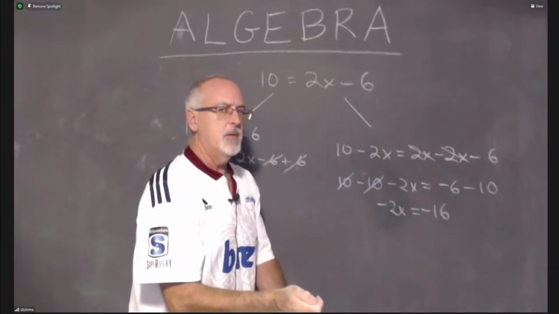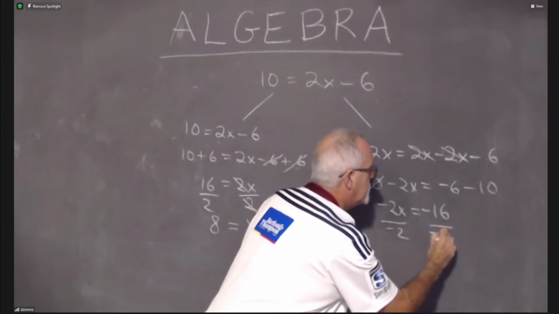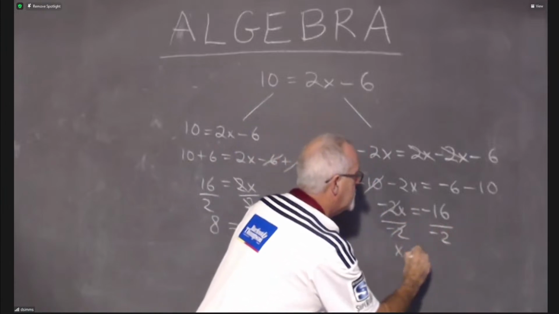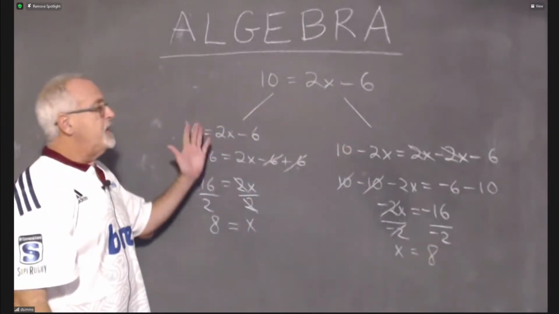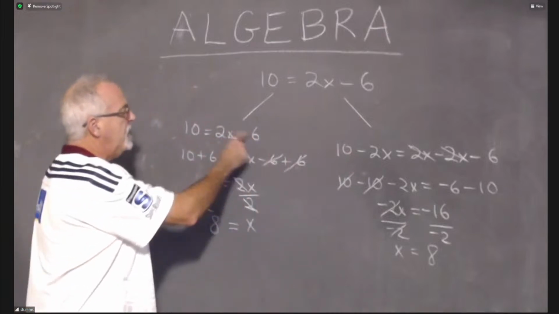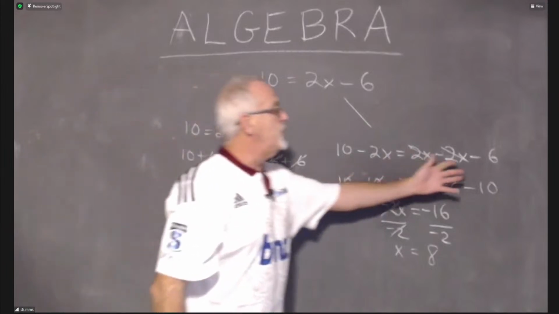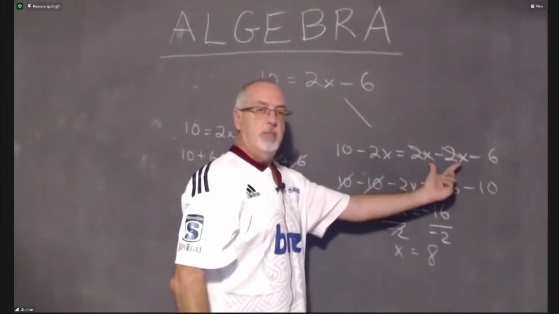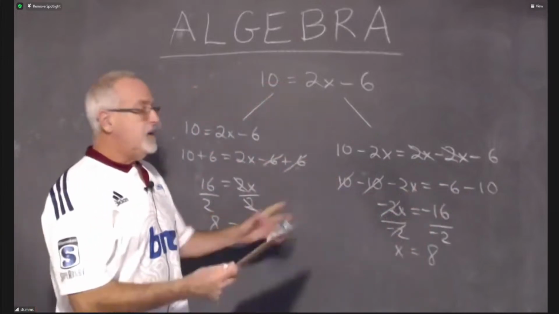And we can see that this is working. My x is being multiplied by -2. I divide both sides by -2. These cancel. X is equal to +8, which is the same thing we had over here. So I can move all the numbers away from the x and isolate the x on the right, but I can choose to do algebra to the term that has the x and end up with the x on the left if I want. And I did this for a reason.